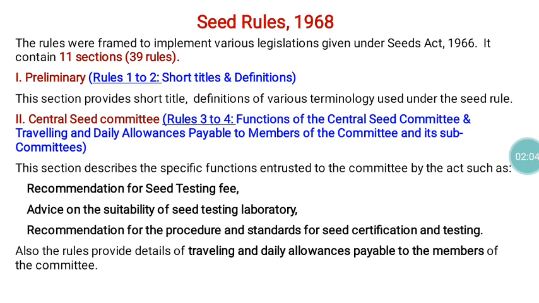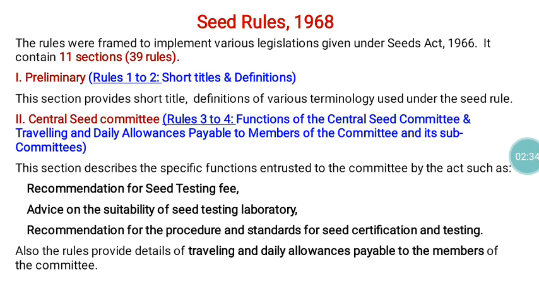Part 1 of the Seed Rules gives the definitions for various terminologies used in the Seed Rules, and also provides the short title. This is similar to section 2 of the Seed Act.